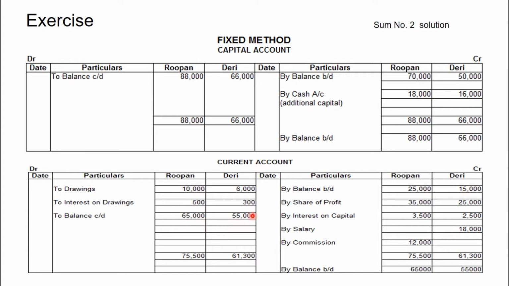This is the credit balance for Rupan. And for Derry, it is 61,300 minus 6,300, so the balance will be 55,000. For next year, it will be by balance brought down, credit balance 65,000 and 55,000. The only thing you have to note down is that two accounts you should open, capital account and current account.